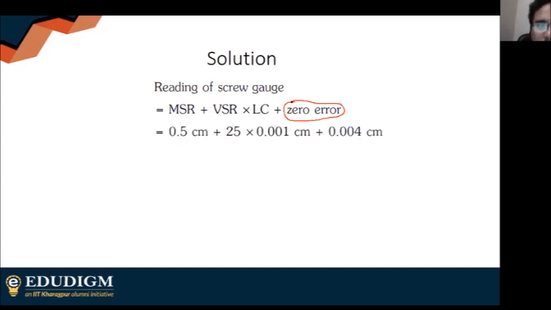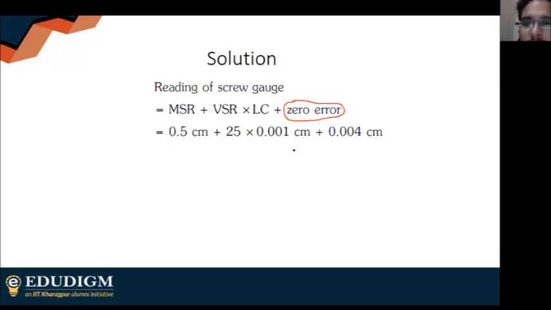So the main scale reading, which was 5 millimeters, is 0.5 centimeters. The number of divisions on the circular scale was 25. So the circular scale reading will be 25 divisions into the least count. Least count was already given. And the zero error here was minus 0.004 centimeter. It is a negative error.